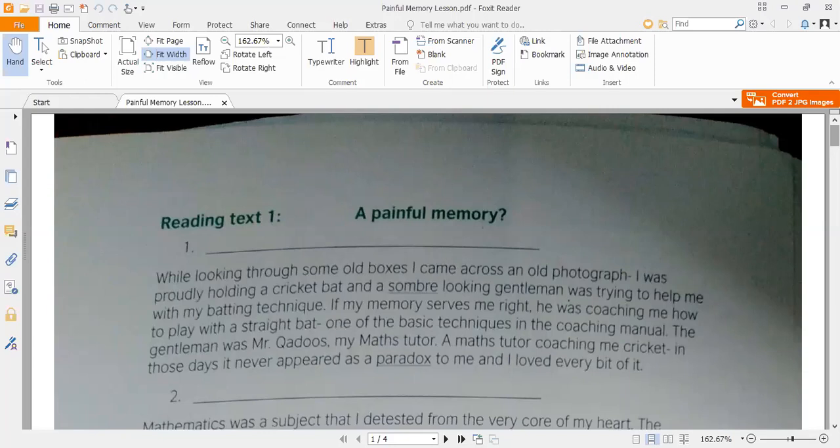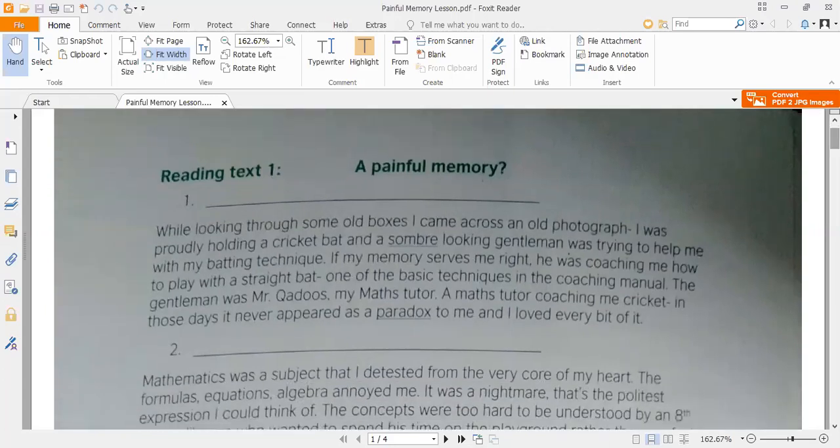And he recalls all of those memories that are related to his life, and we can see, or we can analyze by reading all of these paragraphs, how these memories are bringing pain and sorrow in his life, and we can discuss how these memories have become painful for this guy. So I will read out these passages here, and I will explain each and everything, and I will tell you the meaning of the words as well.